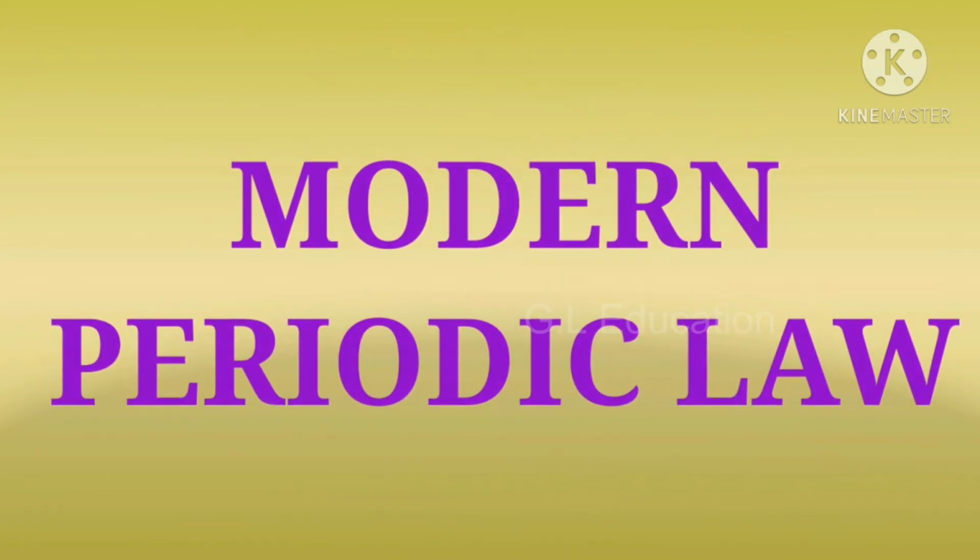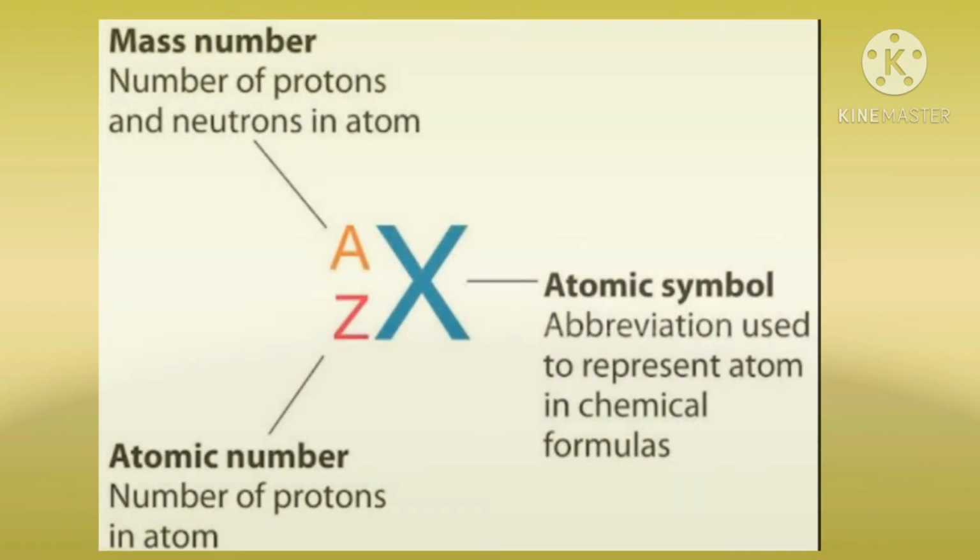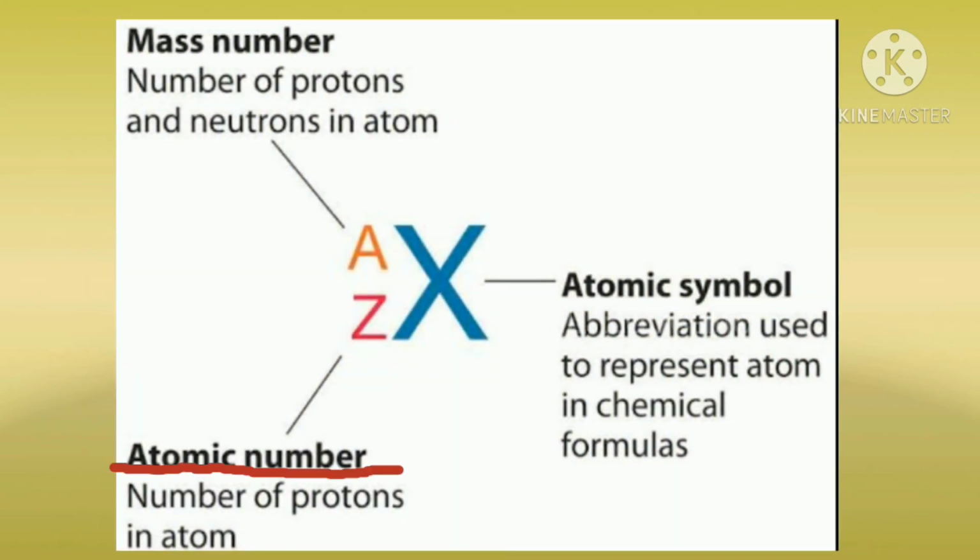Modern periodic law. The atomic number of an element indicates the number of protons or the number of electrons. The physical and chemical properties of elements depend not only on the number of protons but also on the number of electrons and their arrangements.